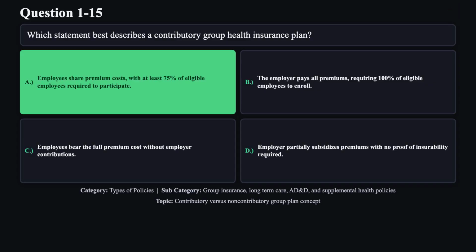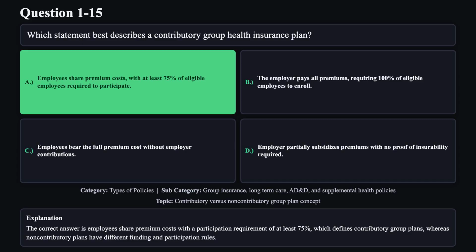The correct answer is A. The correct answer is employees share premium costs with a participation requirement of at least 75%, which defines contributory group plans, whereas non-contributory plans have different funding and participation rules.